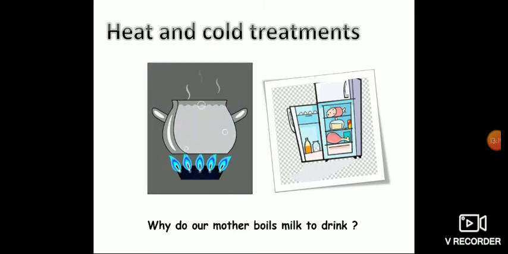Also, freezing: water freezes at 0 degrees Celsius, and at that low temperature also no microbes can grow. So we can preserve food by boiling and freezing. Children, why does our mother boil milk before drinking? To kill the bacteria.